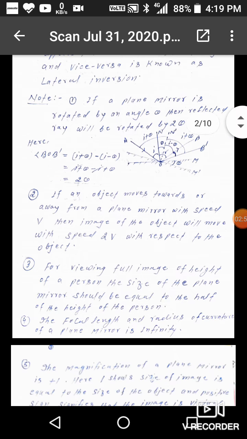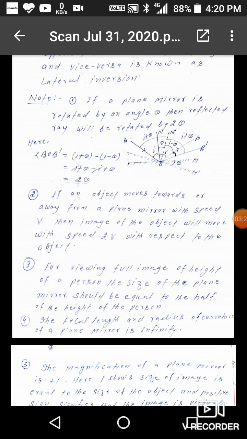Now, some notes related to the plane mirror. First, if a plane mirror is rotated by an angle theta, then the reflected ray will be rotated by 2 theta. Here, M is the original position of the mirror, OA is the incident ray, OB is the reflected ray, and ON is the normal. Now, if the mirror is rotated by an angle theta and its position changes to M dash, then the normal will also be tilted by the same angle theta, and OB dash will be the new reflected ray.